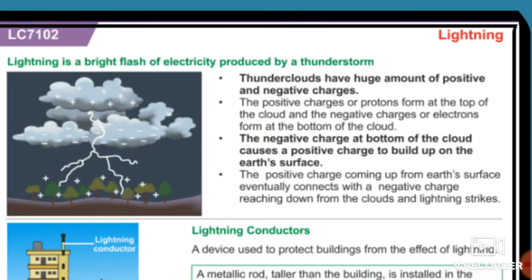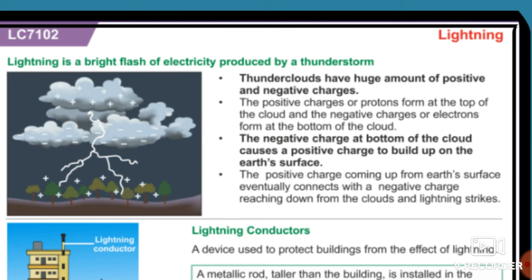Okay, so lightning, what is lightning? Lightning is a bright flash of electricity produced by a thunderstorm. So thunderclouds have a huge amount of positive as well as negative charges. The positive charges, that means protons, form at the top of the cloud, and the negative charges, that means electrons, form at the bottom of the cloud.